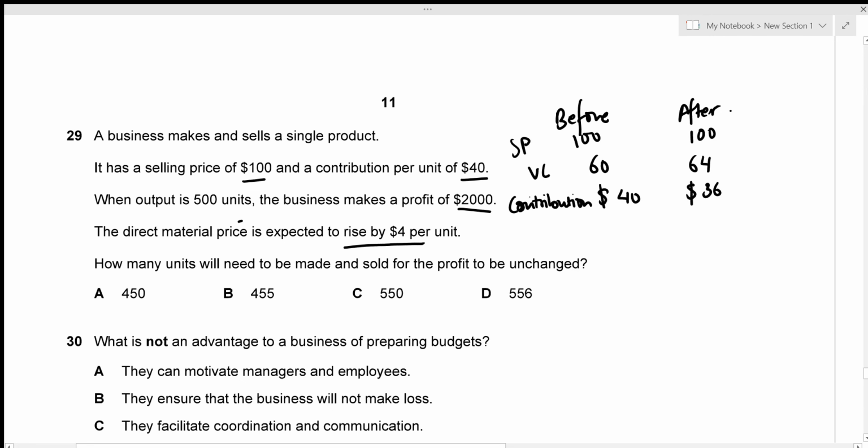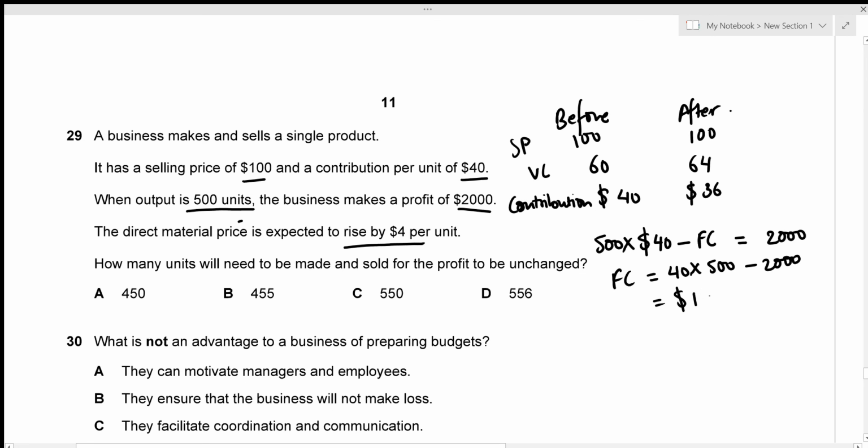Okay. We're also given that when the output is 500 units, the business makes a profit of 2000. So when the output is 500 units, we're just going to need to multiply it with the contribution per unit minus fixed cost, that gives us the profit of 2000. Then the fixed cost is just going to be 40 into 500 minus 2000. So we have the fixed cost of 18,000.